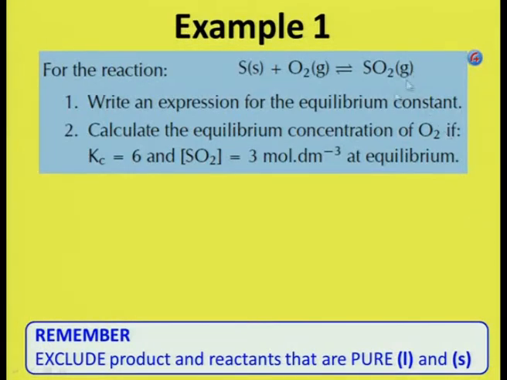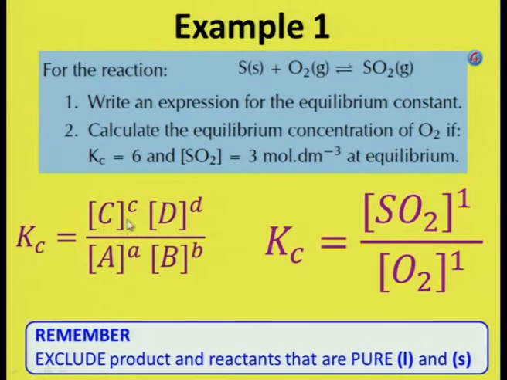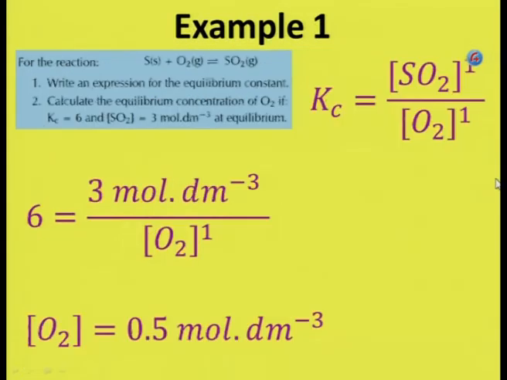For this reaction, write an expression for the equilibrium constant. Remember now, Kc is equal to the concentration of the products divided by the concentration of the reactants. So SO2 is the product to the power of 1, because there is just the number 1 there in front. And then the reactant is oxygen to the power of 1. Remember, we are excluding products and reactants that are pure liquid and pure solid. Sulfur is a pure solid, so we are excluding that in your Kc equation.